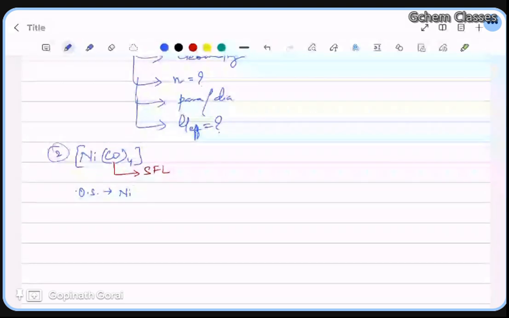Zero. Very good. Zero means we have a total of 8 plus 2, 10 electrons. No need to write 3d8 and 4s2; it is not required. Anyway, this is a strong field ligand, so it will pair up. So in total you have 10 electrons.